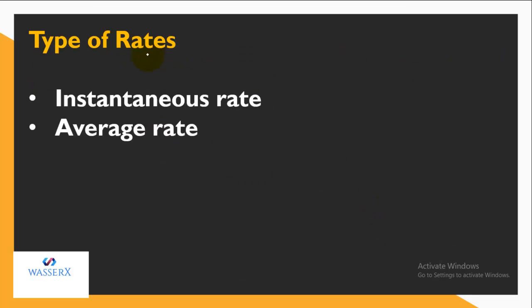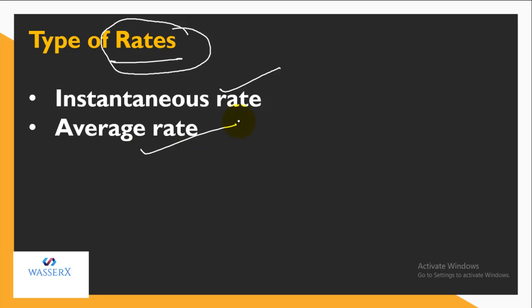Now let's study the types of rates. As we know, rate refers to the change in the concentration of reactant or product with change in time. Depending upon that, we have two kinds of rate. One is instantaneous rate and the other is the average rate. Let's make out what the difference between the two is.